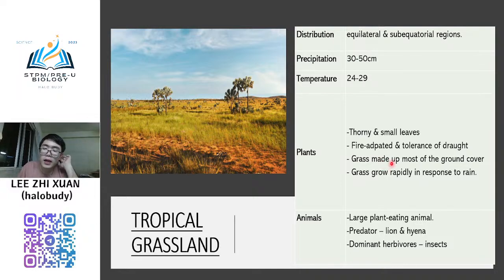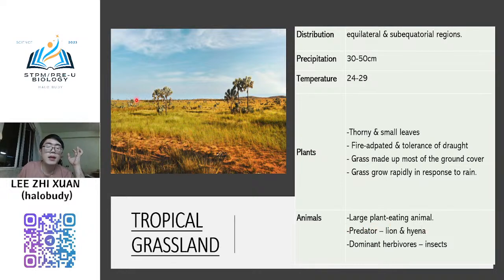Okay, and then grass makes up most of the ground cover and grows rapidly in response to rain. So when it rains here, the grass will grow rapidly. And the animals are normally large plant-eating animals.